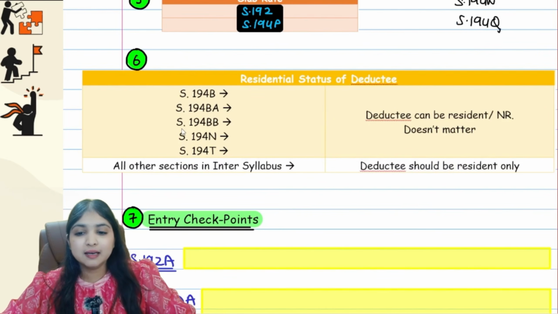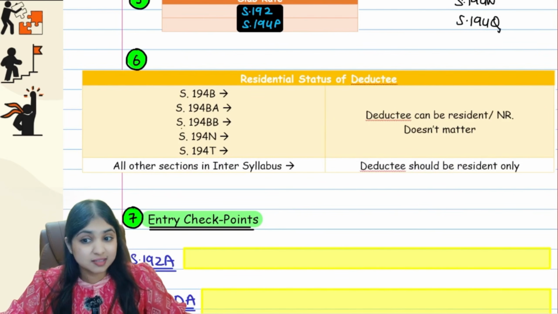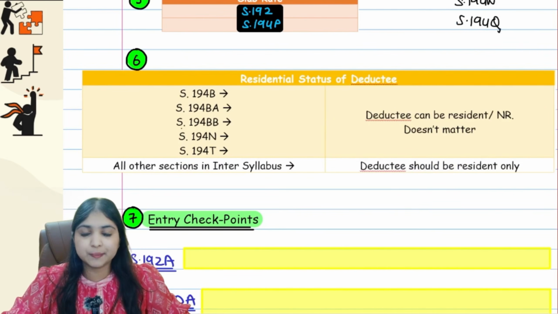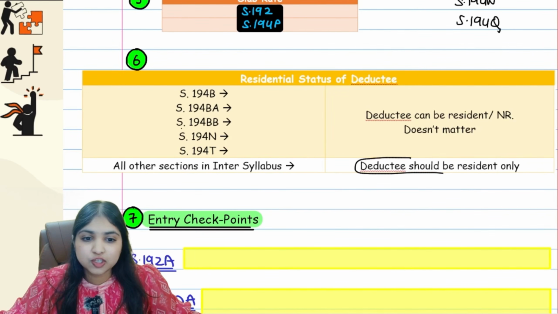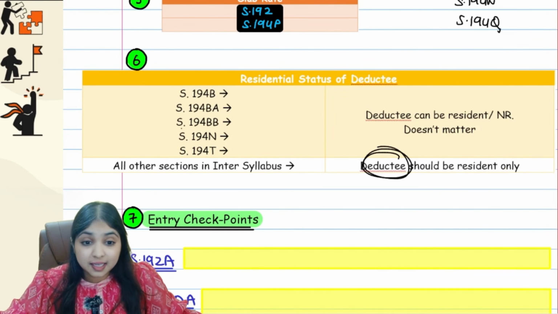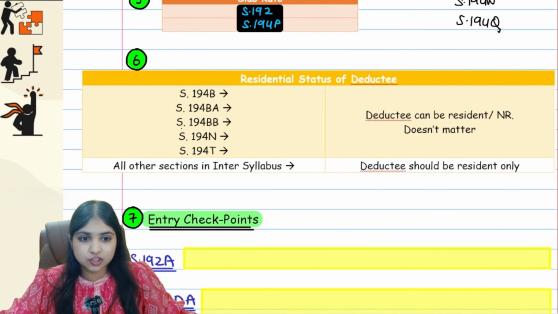Okay, then listen to this point. Okay, this is something which I have not discussed with you ever before in this chapter. See, in all the sections, the deductee has to be a resident. The deductor, I don't care. Deductee has to be a resident in all the sections.